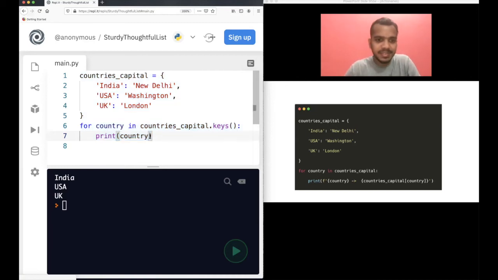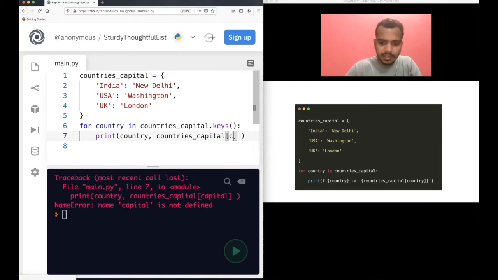So what we will do is we'll print this and print country, sorry, countries. It's quite good, so you can iterate just over keys and you can also access the values. So we know that this is, okay. No, this is an error. It should be country. Okay, now it should be fine.